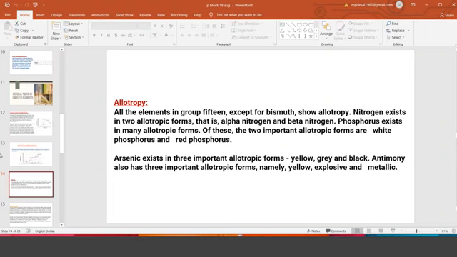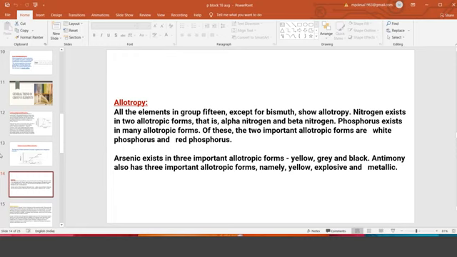In the same way, arsenic also exists in three different forms, depending upon the color: yellow, gray, and black. Antimony also has three allotropic forms: yellow, explosive, and metallic. Bismuth has hardly one or two. But arsenic and antimony bring slightly undesirable changes to the body, so they are not allowed.